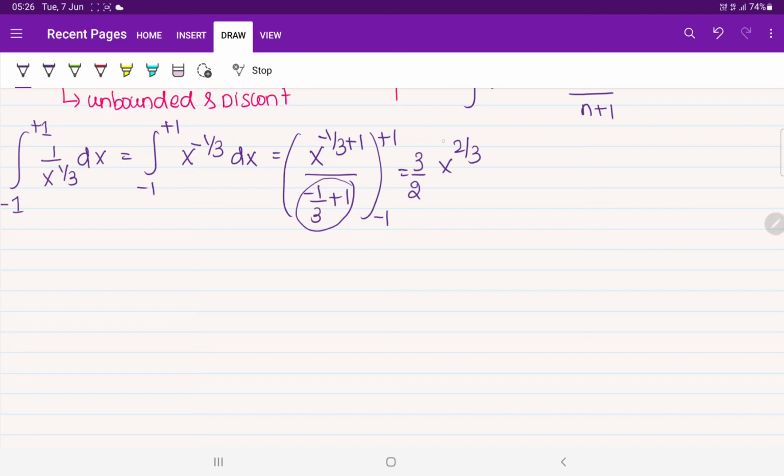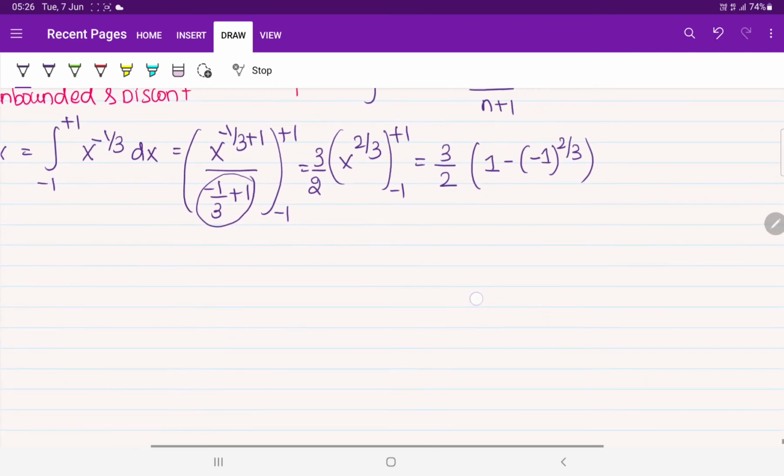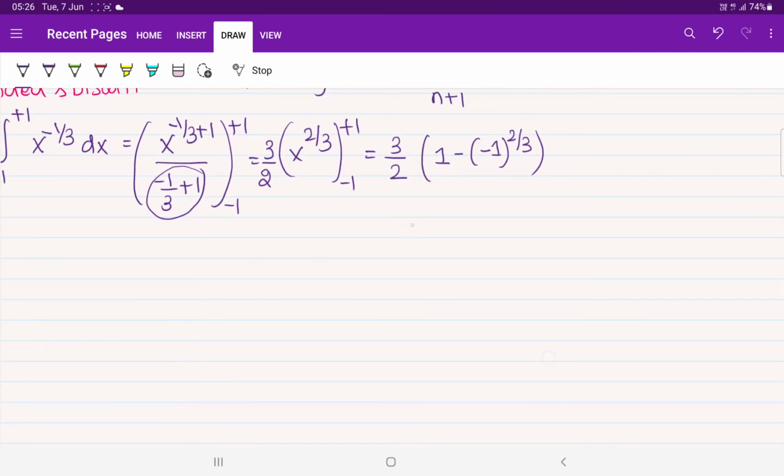This is over. Now let us substitute the limits from minus 1 to plus 1. What will be happening? 3 by 2. Sir, when I am substituting plus 1 whole power 2 by 3, it will become plus 1, minus of minus 1 whole power 2 by 3. Tell me, what is the value of minus 1 whole power 2 by 3? What is the actual meaning of that?